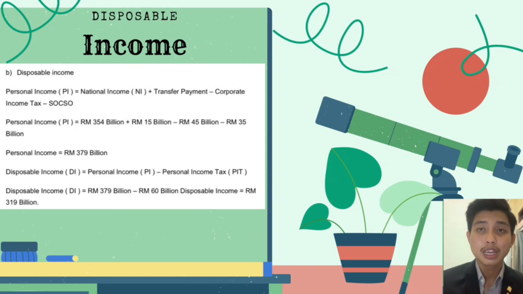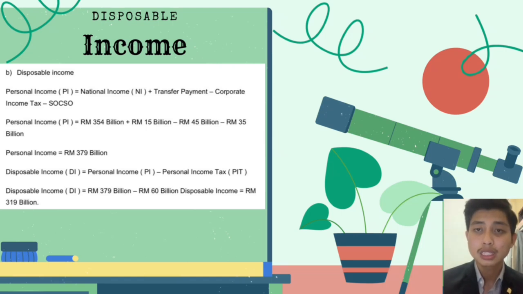And then we can see the disposable income. The formula is personal income PI equals national income NI plus transfer payment minus corporate income tax minus SOCSO. And then we can see the calculation for personal income PI equals 354 billion plus 15 billion minus 45 billion minus 35 billion. The answer for the personal income is 379 billion.